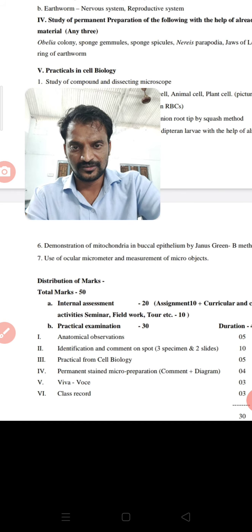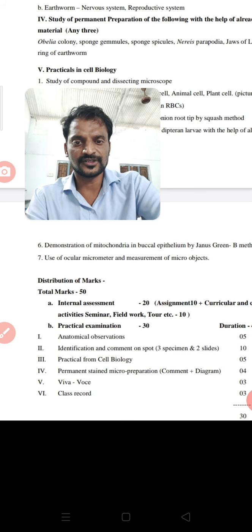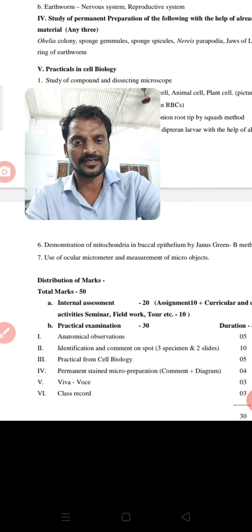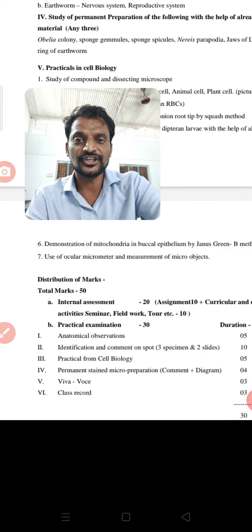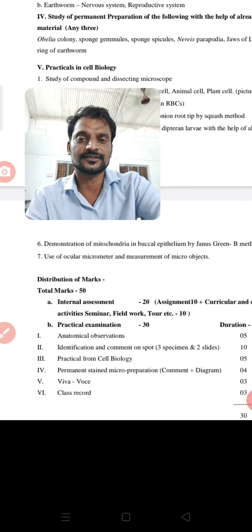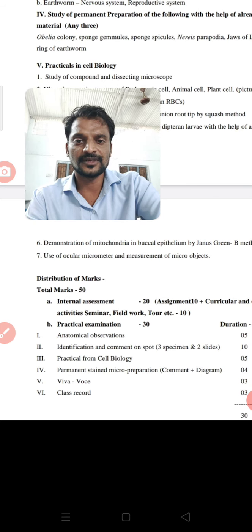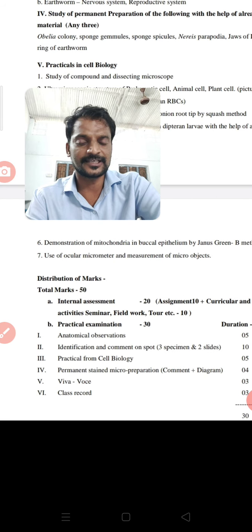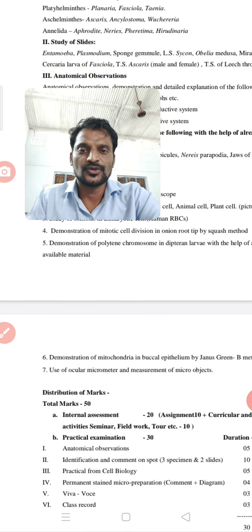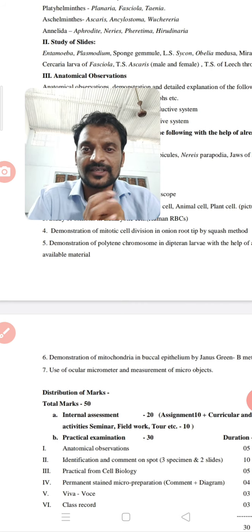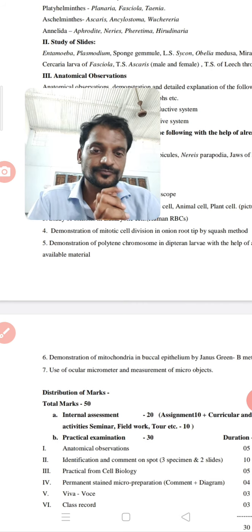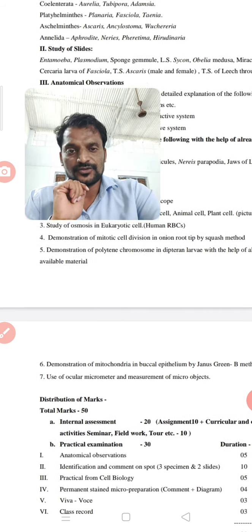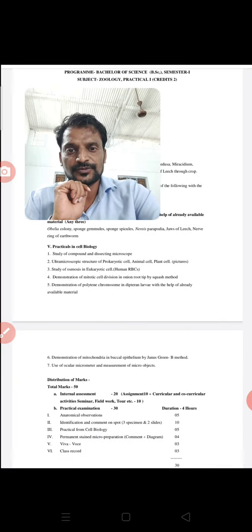So the total with practical examination and internal assessment is 50 marks, and there are two theory papers, each 50 marks. So paper 1 is 50 marks, paper 2 is 50 marks, and internal assessment and practical examination 50 marks. So there are a total of 150 marks for zoology.